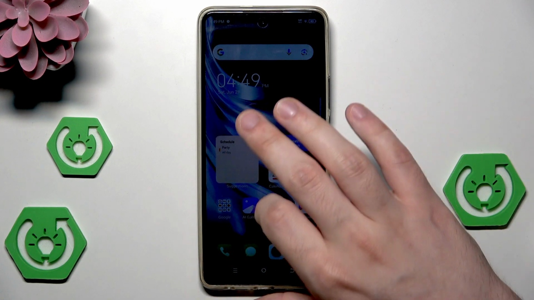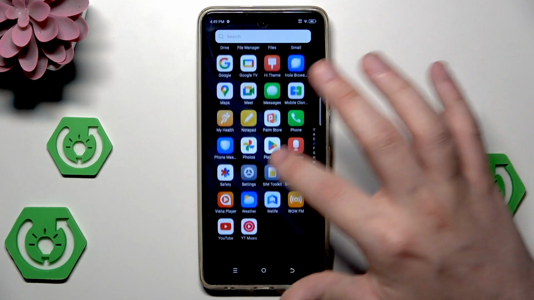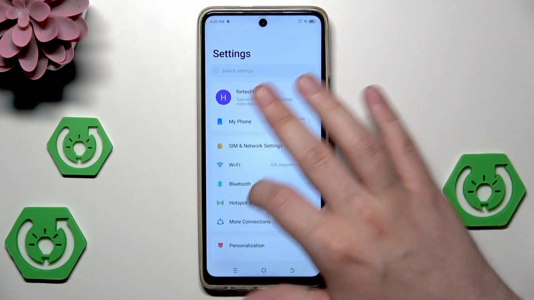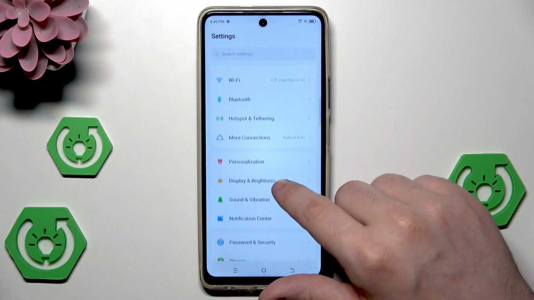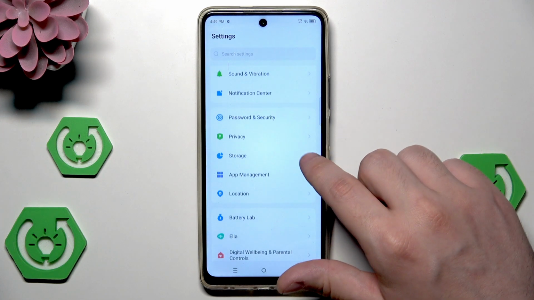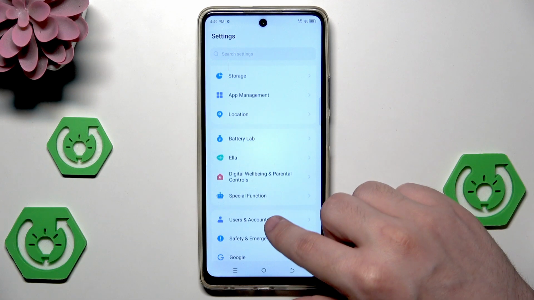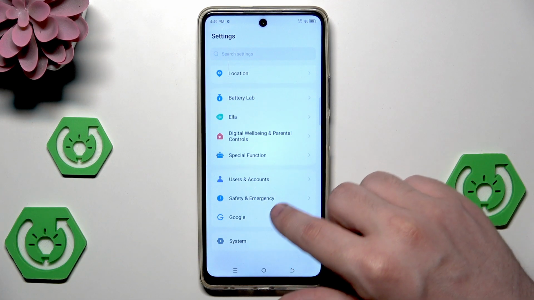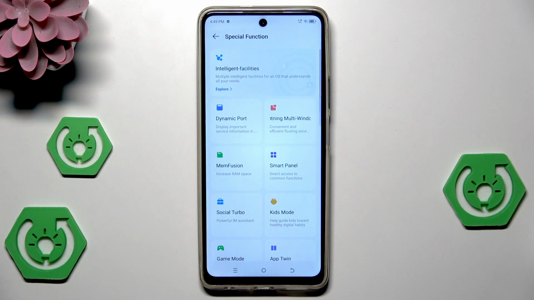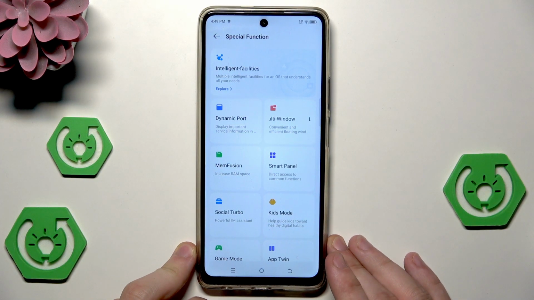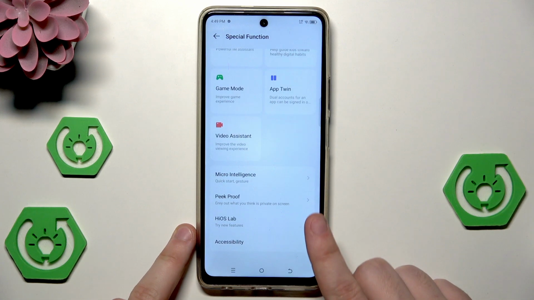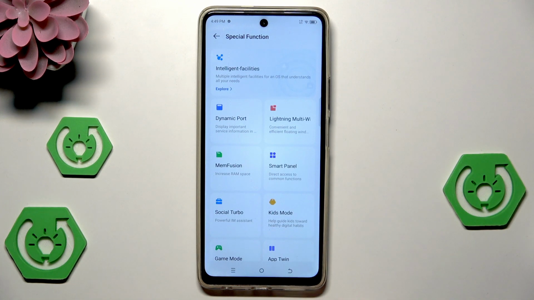Okay, so let's begin. Let's open up our settings first. And now scroll down a little bit until you find the special function right in here. And in here we have a few features that I want to show you, the ones that in my opinion are the most interesting.